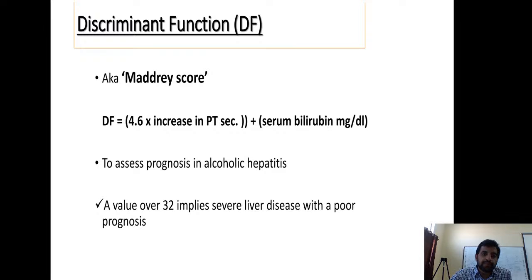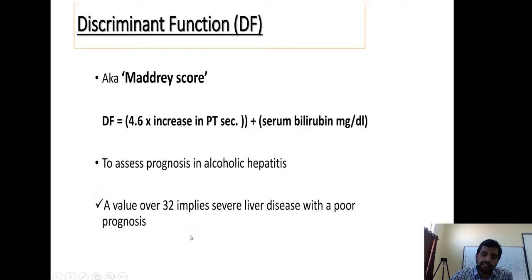For example, there are different scorings that help you to treat a patient of severe alcoholic hepatitis. But this is one of them, the Maddrey score. This is given by the formula 4.6 times the increase in PT. So there is a normal PT of 10 seconds and the patient's PT is 16, 16 minus 10, that is 6, is the increase in PT, and you multiply it by 4.6 plus serum bilirubin.